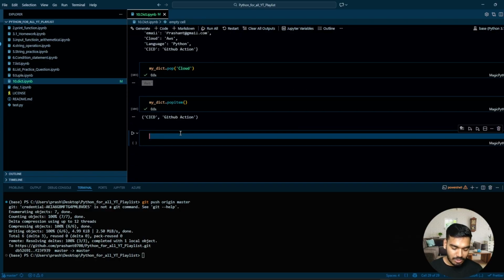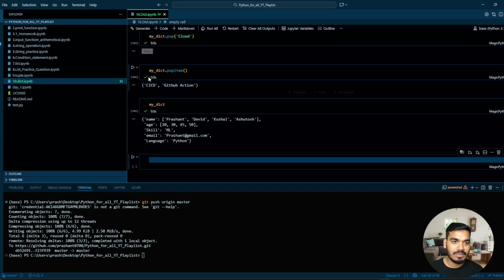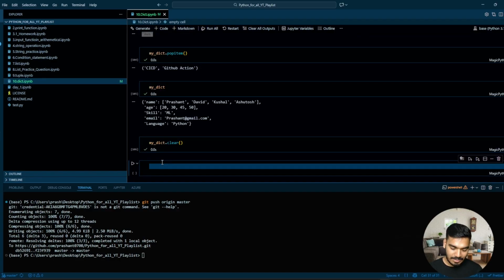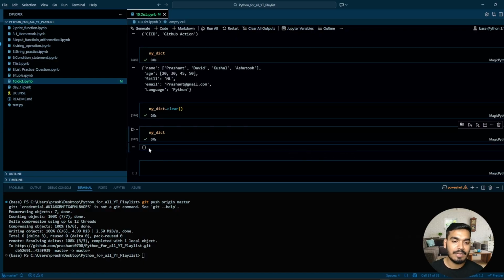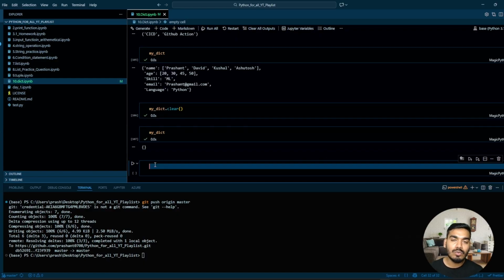Perfect. Now let's see the dictionary again. See, the very last one, the CICD, has been removed. Now if you want to clear the entire dictionary, you write my dict dot clear, and it will clear your entire dictionary and make it empty. So this is how you can remove items from the dictionary, or clear the complete dictionary.